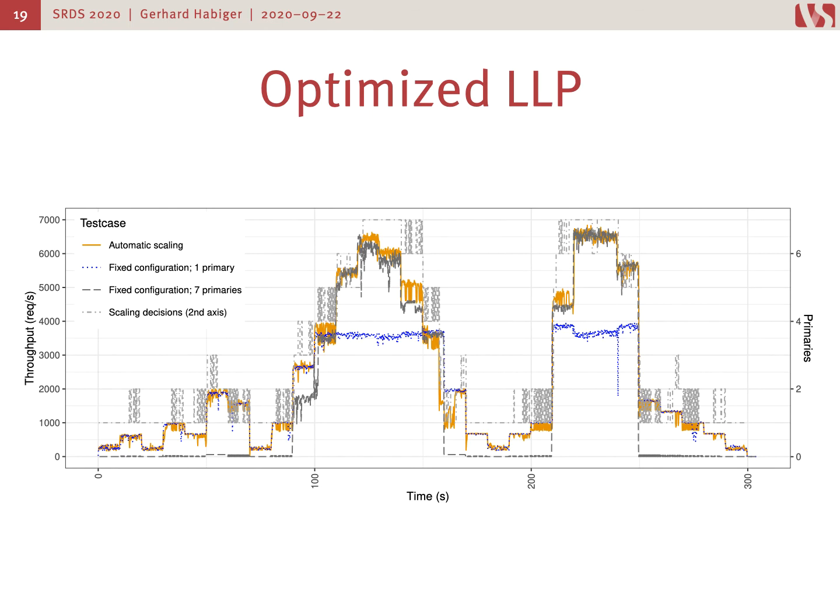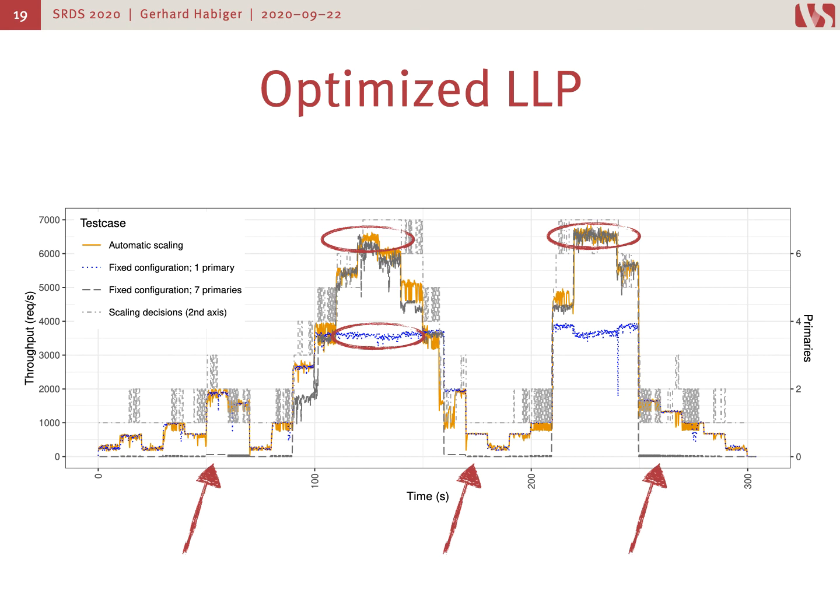In orange, we can see our automatic scaling solution, while in blue and dashed gray, we can see the fixed configurations with 1 and 7 primaries, and the dash-dotted gray line references the right axis of the graph showing the reconfiguration decisions of our scaling algorithm. As we can see, when we compare the static configuration with 1 primary and our automatic scaling solution, our automatic solution always achieves better performance, especially during the high load periods. And what we also see is the fixed configuration with 7 primaries achieves very low performance due to round filling delay in the low load scenarios.